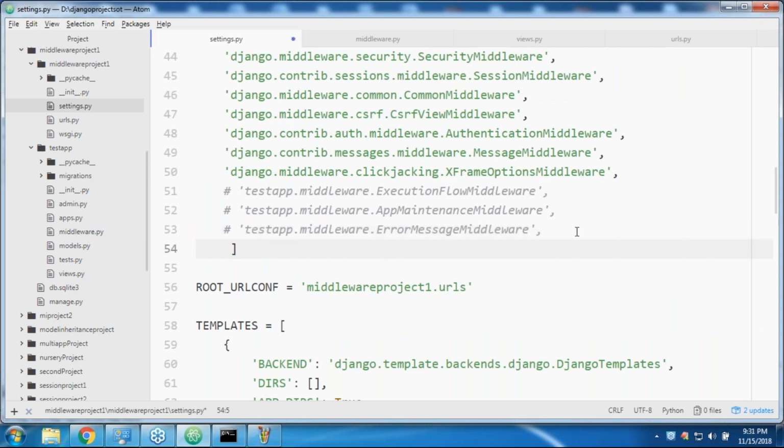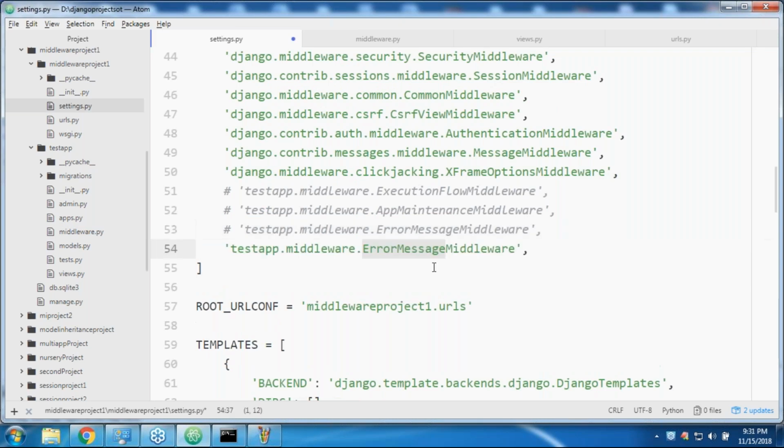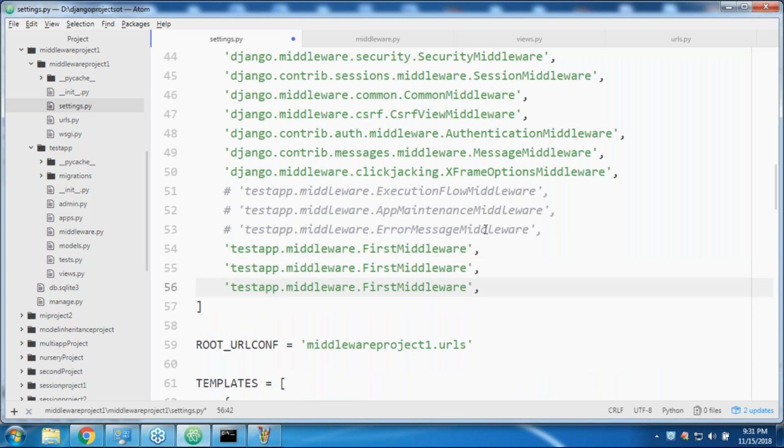Now, just observe that middleware list. I'm taking the first middleware, then the second middleware, then the third middleware. Can you please tell which middleware will be executed first?